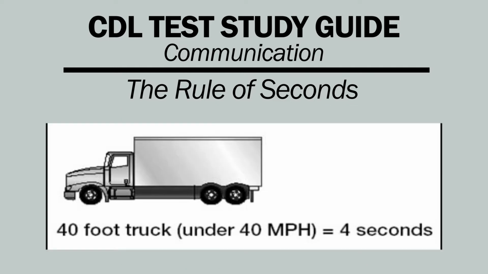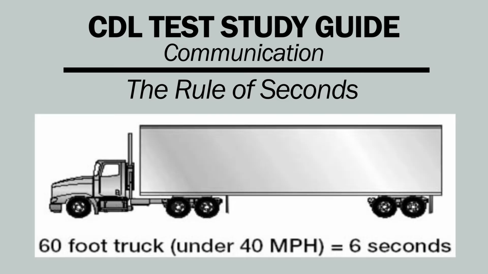For example, if you are driving a 40-foot vehicle at speeds under 40 miles per hour, leave 4 seconds between you and the vehicle ahead, 1 second for each 10 feet of vehicle length. If you are driving a 40-foot vehicle at speeds over 40 miles per hour, leave 5 seconds between you and the vehicle ahead, 1 second for each 10 feet of vehicle length, plus an additional second for safety. If you are driving a 60-foot vehicle at speeds under 40 miles per hour, leave 6 seconds between you and the vehicle ahead, 1 second for each 10 feet of vehicle length.